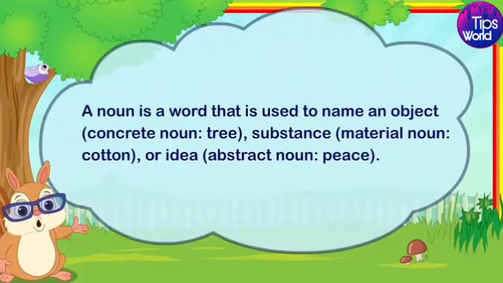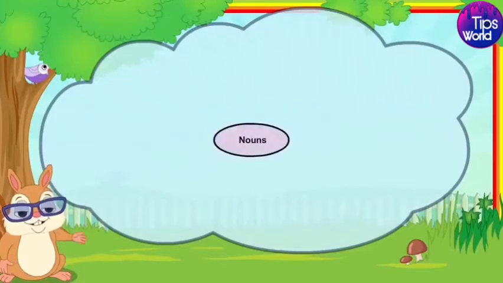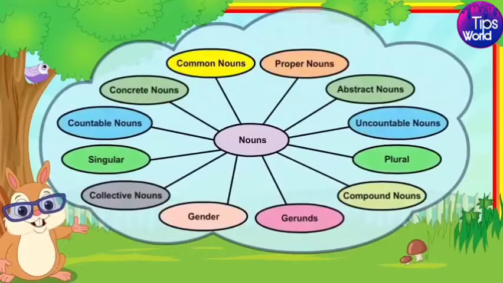A noun is a word that is used to name an object, concrete noun, tree, substance, material noun, cotton, or idea, abstract noun, peace. Words that are nouns are broadly placed under following groups: